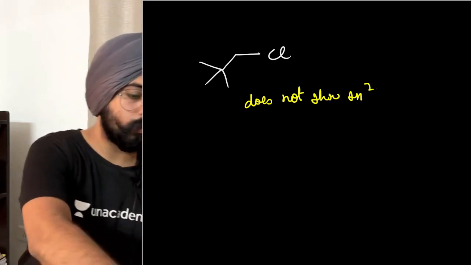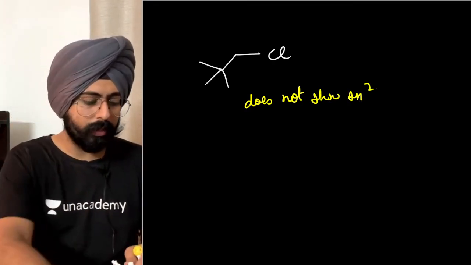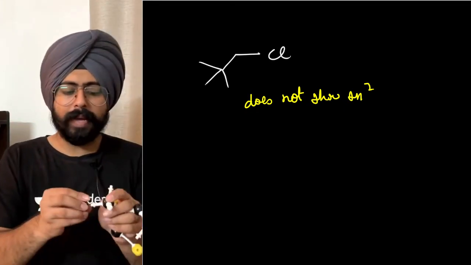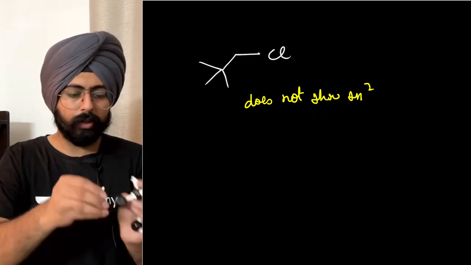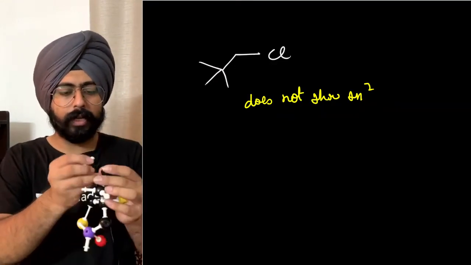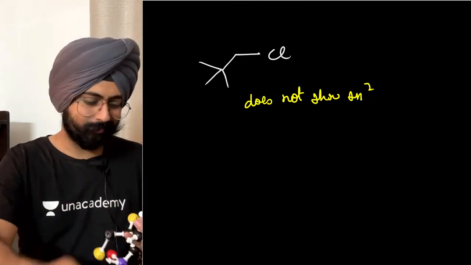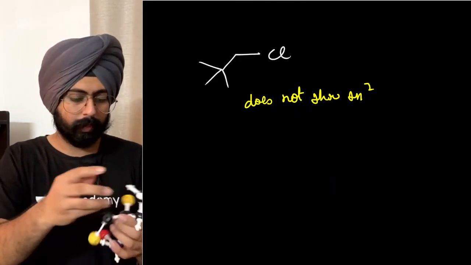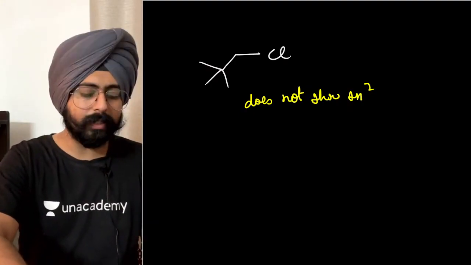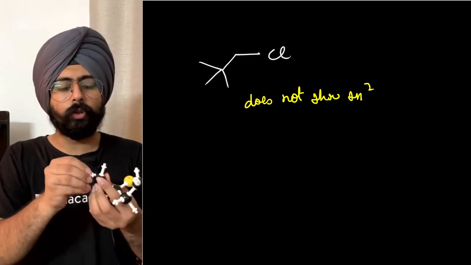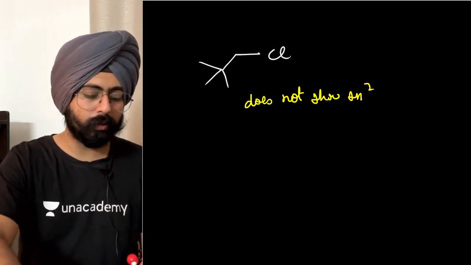You know what, just to explain it to you, I'll make a model of this, so that you can understand. The main idea over here is steric hindrance only. I'll put all the hydrogens for you so that you can understand exactly how bad the steric hindrance is over here as well. So the basic straightforward reason is there is no space for the nucleophile to approach.